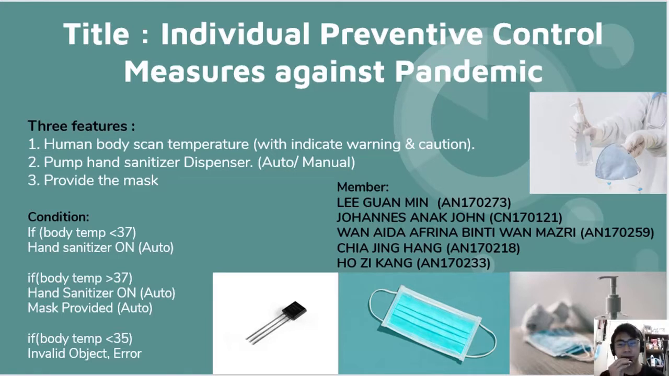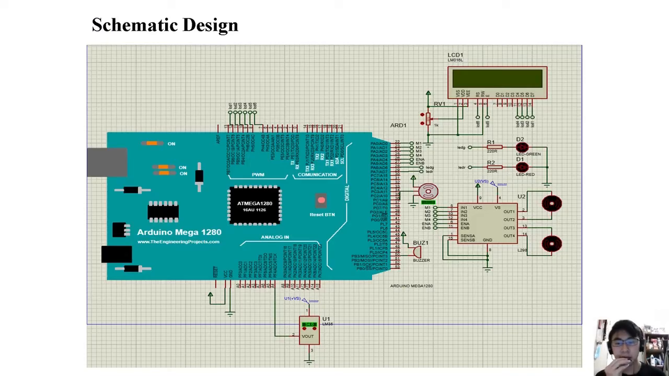In this design, we have three kinds of features, which are human body temperature scan, pump hand sanitizer, and provide the mask. For these three features, each has its own condition, which is lower than 35, in between, or higher than 37. This is our schematic design, which uses an LCD, LED, motor, servo motor, and also an LM35 temperature sensor, and we use a buzzer as well.